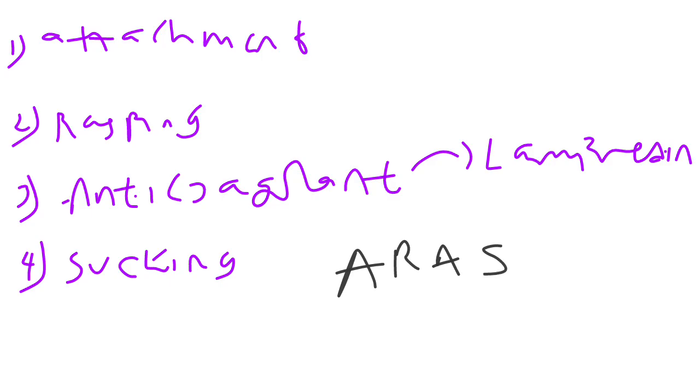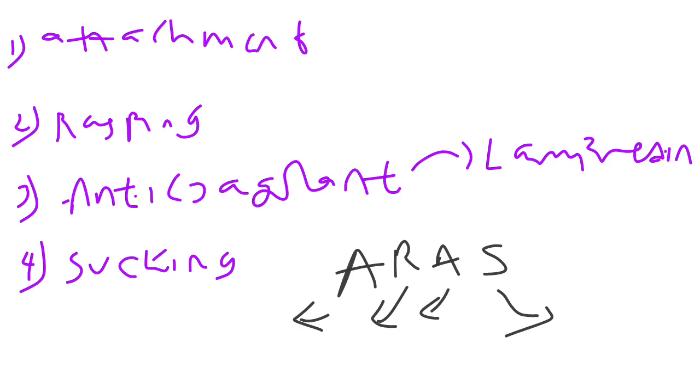That is attachment, rasping, anticoagulants, and what? And sucking. This is the sequence of their feeding. So the first thing is they attach to their host. The second thing is they use their horny tongue to rasp so as to create a hole. The third thing is the secretion of anticoagulant, which is lamprey. And the fourth thing is they now suck.